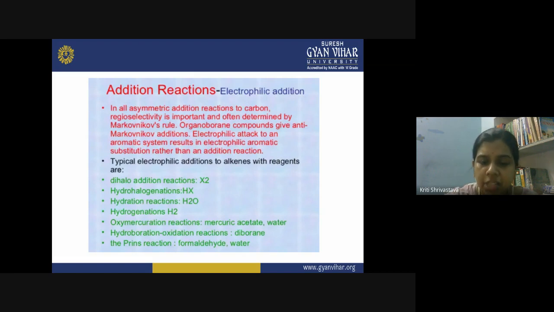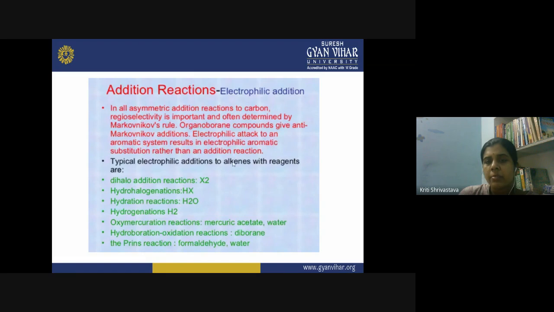You can have hydration reaction in which the H2O molecule is involved, then hydrogenation reaction when H2 is involved, oxymercuration reaction when mercuric acetate and water are involved. When you have diborane as the electrophile, it becomes hydroboration oxidation reaction. And when you have formaldehyde and water involved, this is your Prins reaction. So these are the different categories of electrophilic addition reactions on the aliphatic unsaturated system.